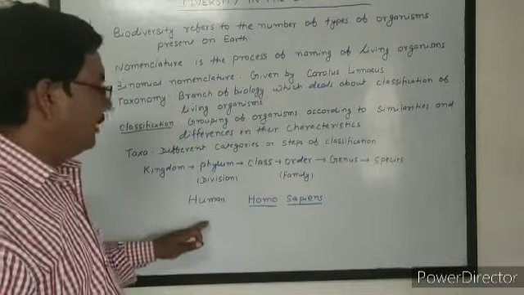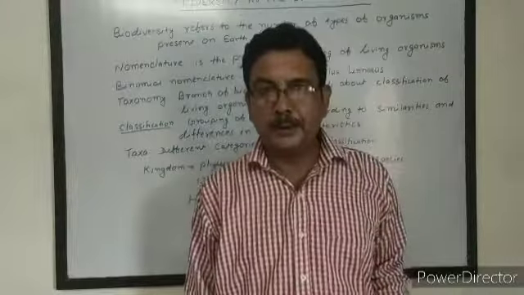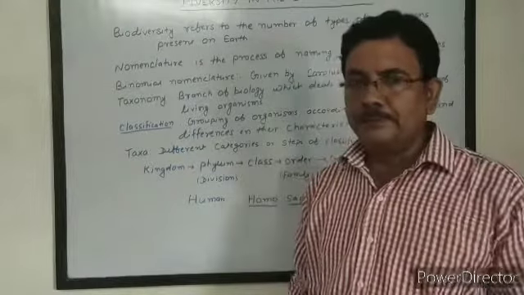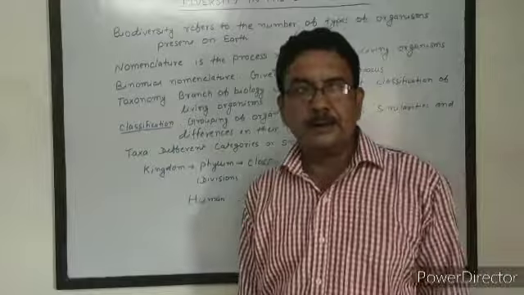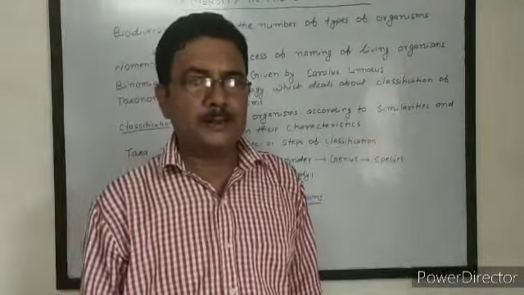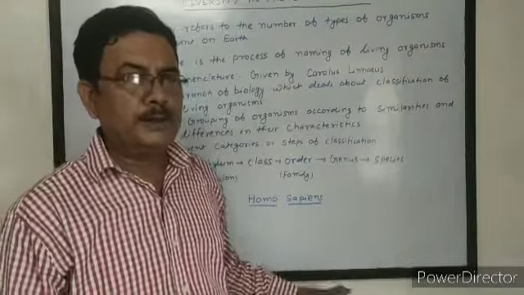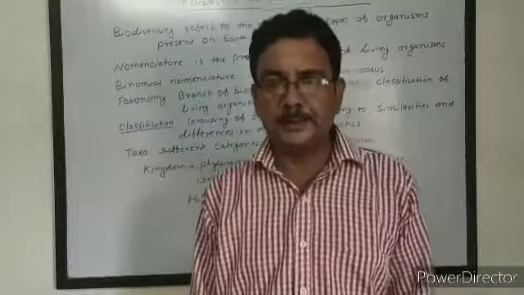After the naming and the classification of different organisms, we start the study of different living organisms, and there are different systems of classification given by scientists from time to time. In this class, we study the 5 kingdom system of classification.